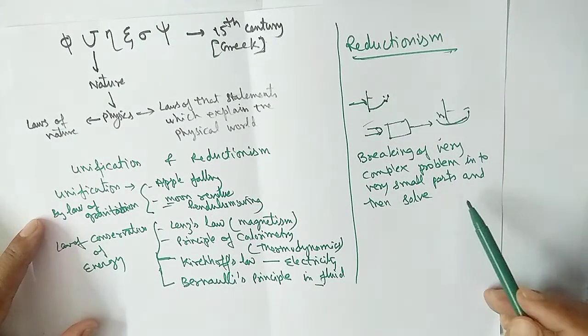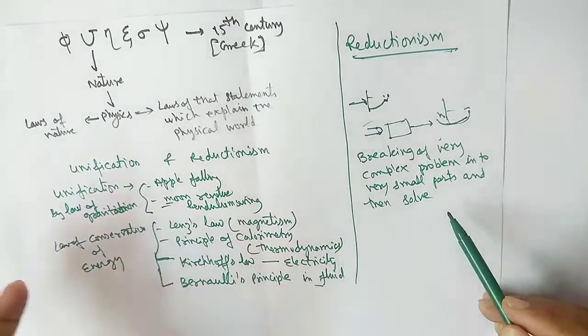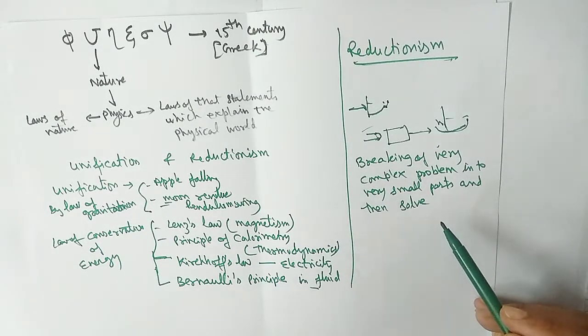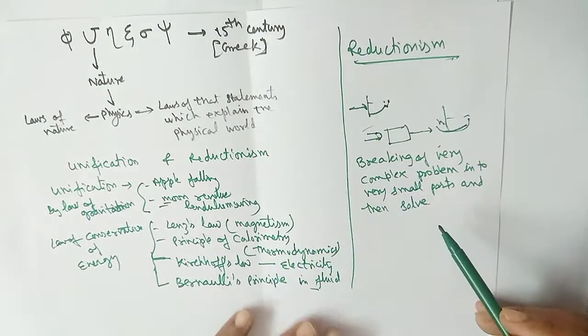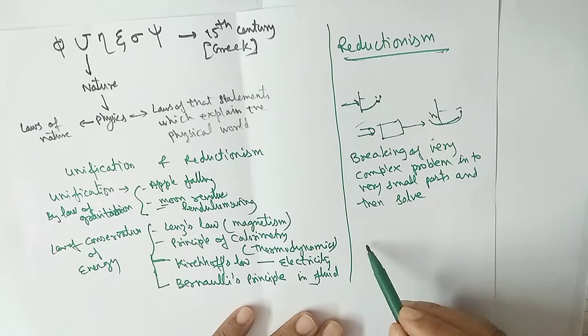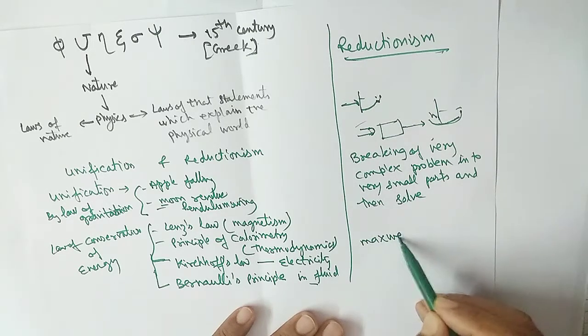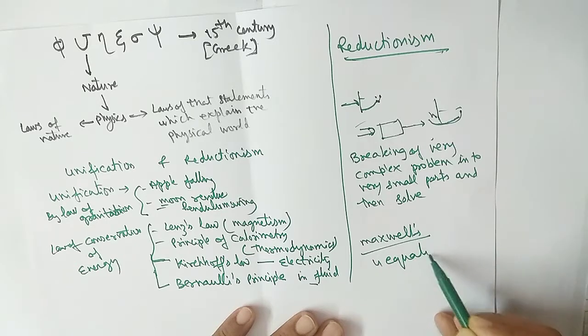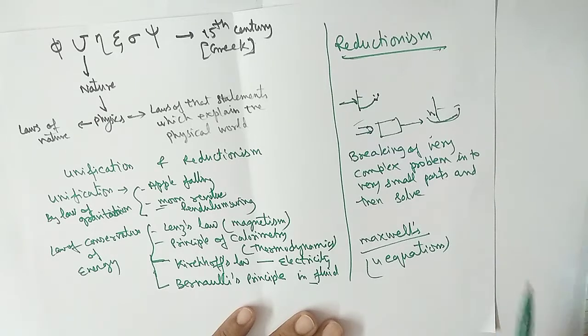Now after reductionism, we can understand what unification is. A scientist gives a single rule, and these become the basic rules. I am taking the example of Maxwell's equations. You will study Maxwell's equations in future, in the next class, and he has given 4 basic equations. Just try to understand, like Newton gave the 3 basic laws of motion, or Kepler's laws, that is basically 3 laws.